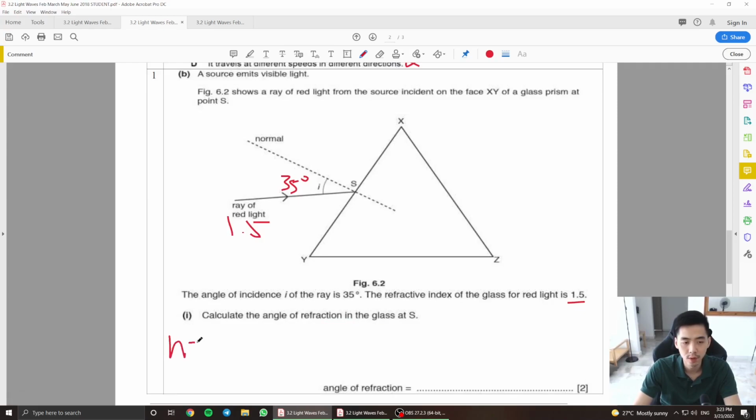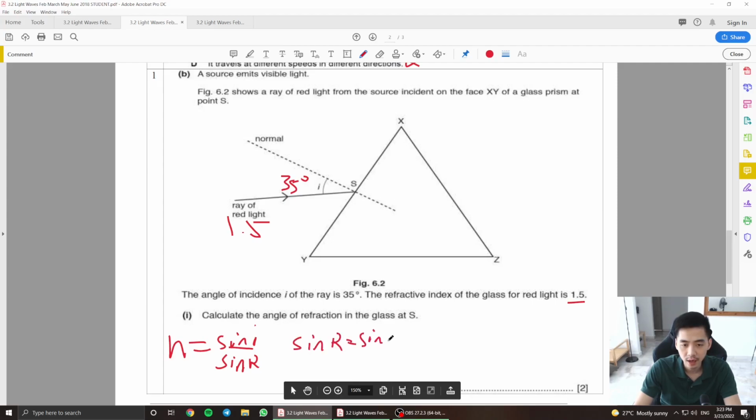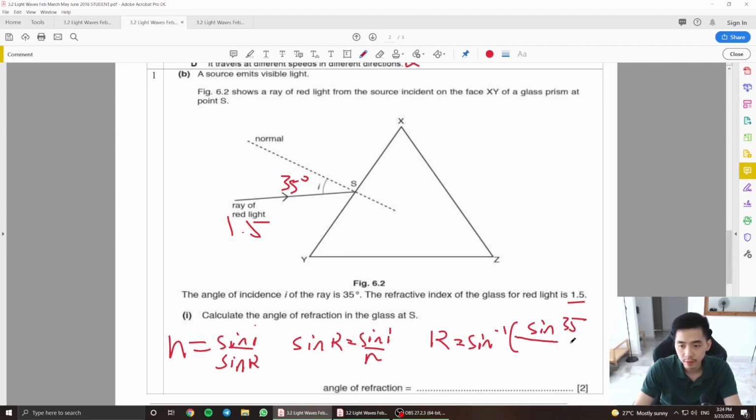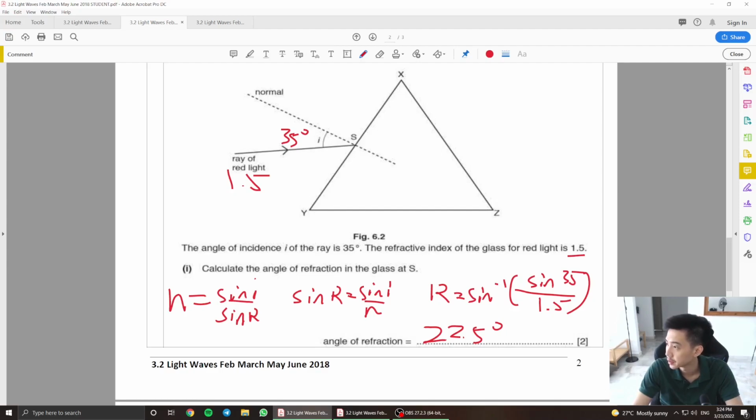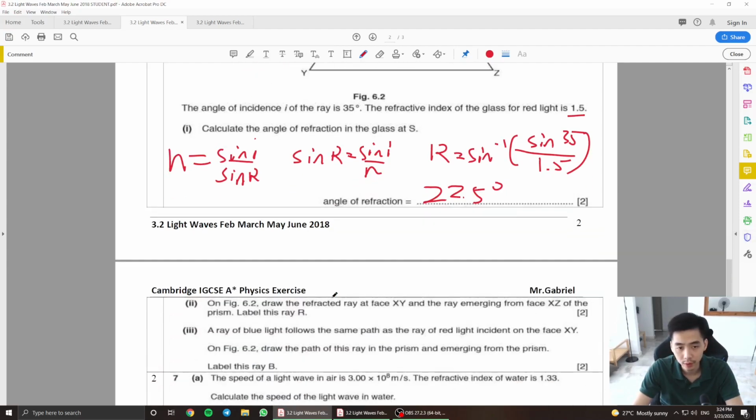Now this is a very simple one. n = sin i / sin r, so your sin r will be equal to sin i / n, and your r will be shift sine of i, which is 35, divided by your n, which is going to be 1.5 here. So press that into your calculator, sin 35 divided by 1.5, shift sine of the answer here. You're supposed to get an angle of 22.5 degrees here.